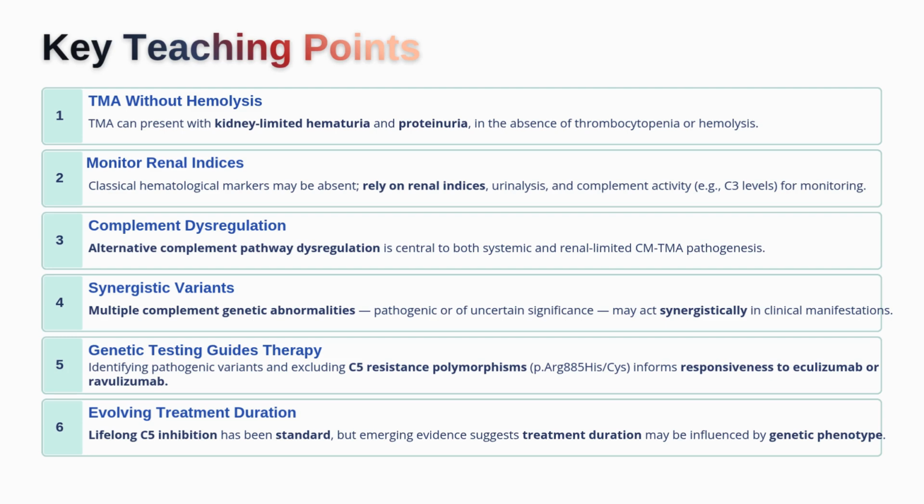Fifth, genetic testing is not only diagnostic, it's also therapeutic. It helps us to predict who is more likely to respond to complement blockade, who is at higher risk of relapse, and who may need long-term therapy. It also helps identify patients who may not respond to C5 inhibition because of a resistant polymorphism. Finally, the question of treatment duration remains one of the most important unresolved issues. Historically, lifelong C5 inhibition has been considered standard for many patients, but future management may become more individualized based on genotype, disease severity, relapse risk, and the ability to monitor disease activity safely.